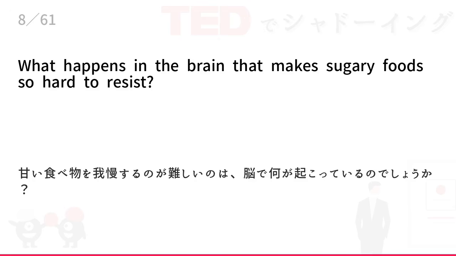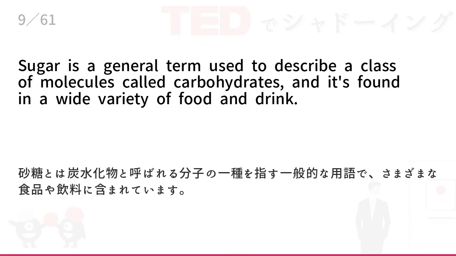What happens in the brain that makes sugary foods so hard to resist? Sugar is a general term used to describe a class of molecules called carbohydrates, and it's found in a wide variety of food and drink.